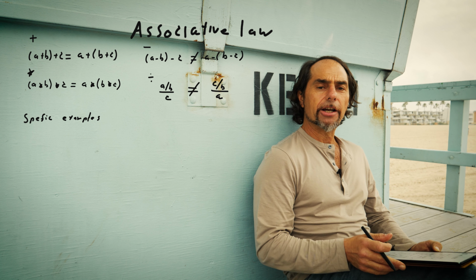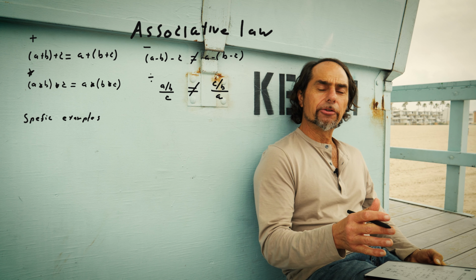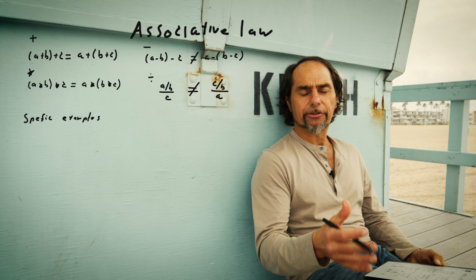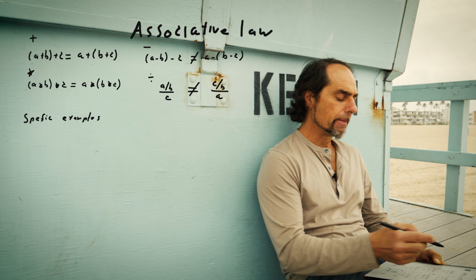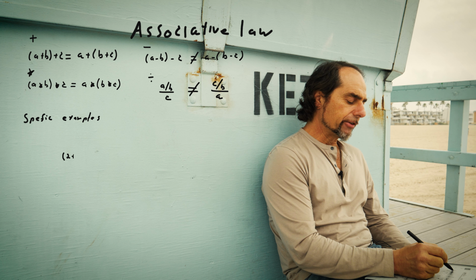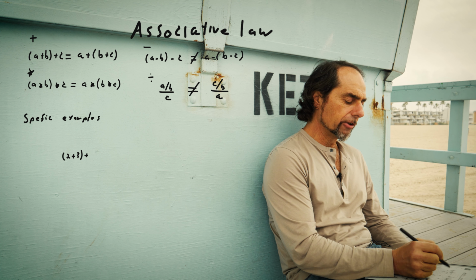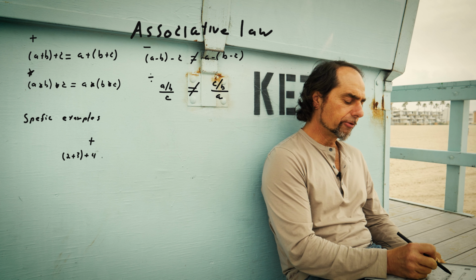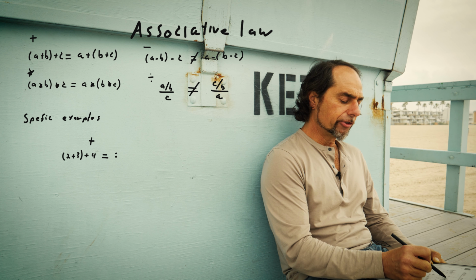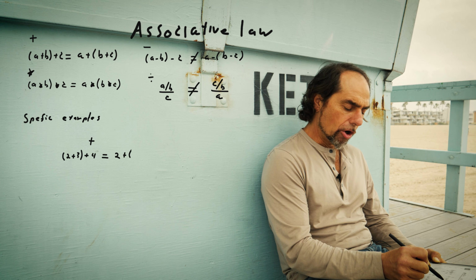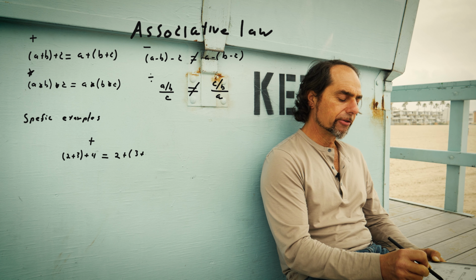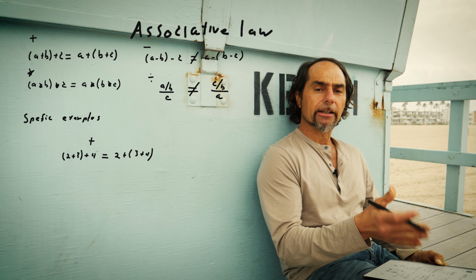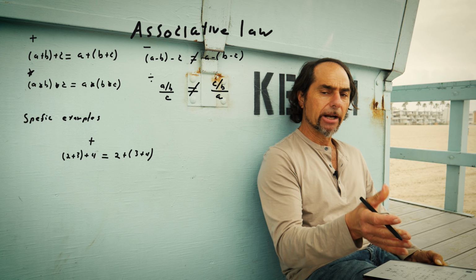All right, for the addition, let's use numbers 2, 3, and 4. A is 2, B is 3, C is 4. Therefore, open parenthesis, 2 plus 3, close parenthesis, plus 4 equals 2 plus open parenthesis, 3 plus 4, close parenthesis. All right, let's do the left side first and then the right side.